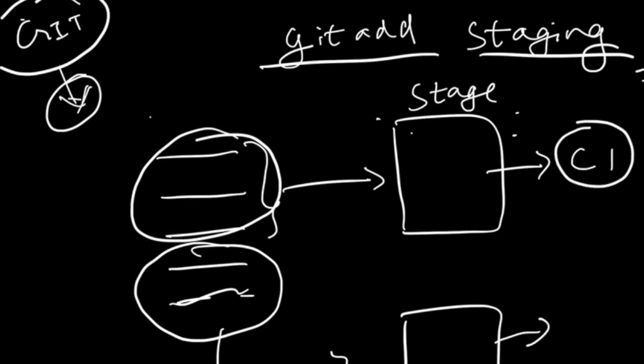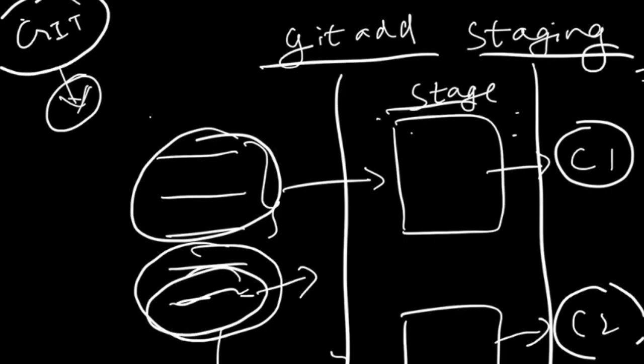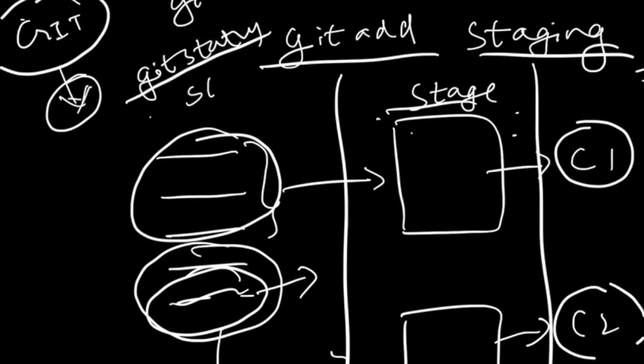So let's say these 3 files are your commit 1, so the other 2 files can be your commit 2. So it provides this staging capability, which gives you more flexibility as to how many files you want to commit in one shot. Also, you might not end up missing any file which is untracked or not being committed, because you know exactly when you do git status, it will tell you the number of files in staging and the number of files not in staging.